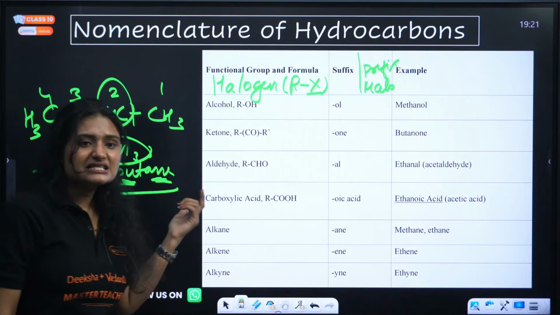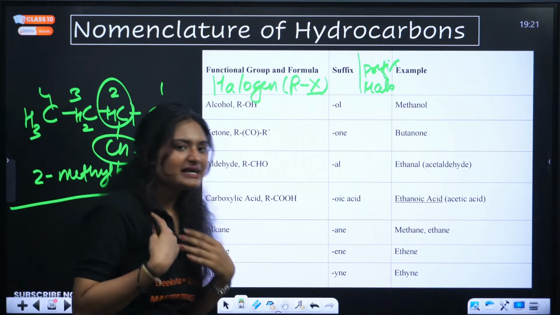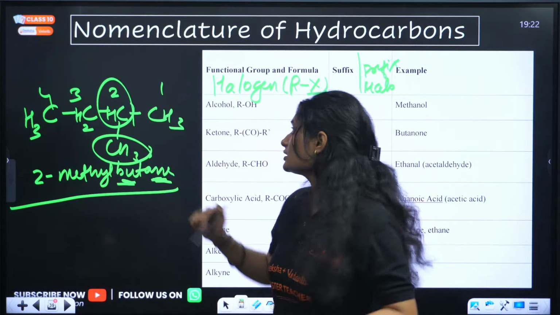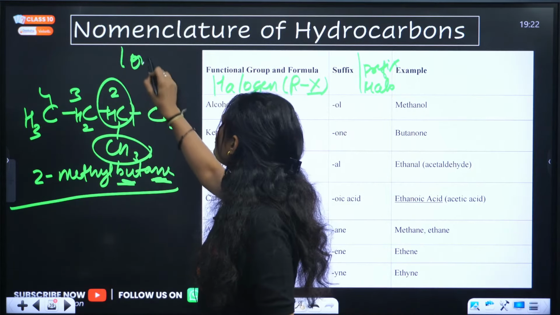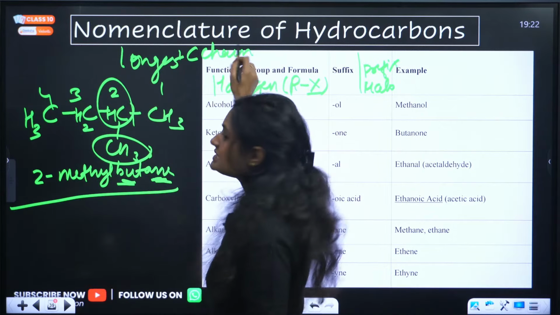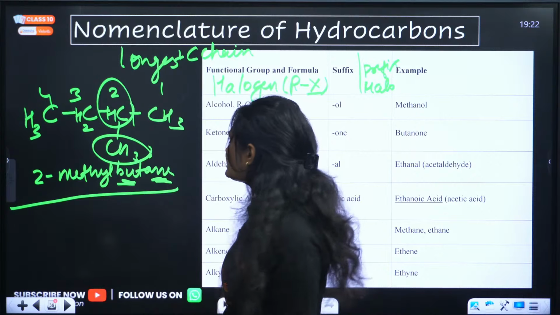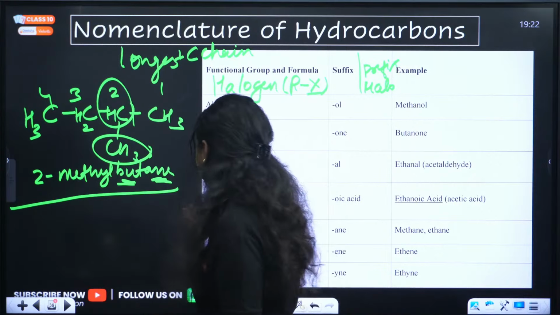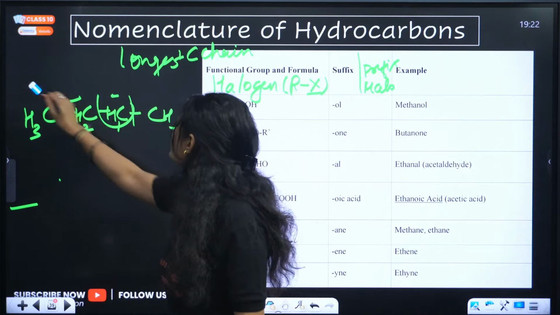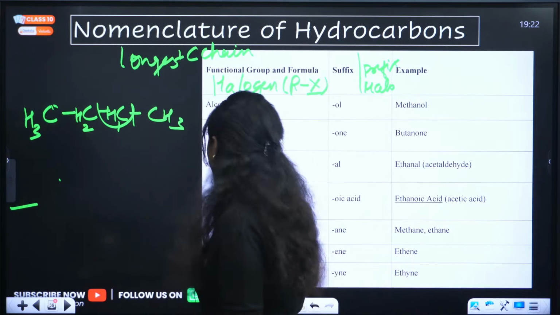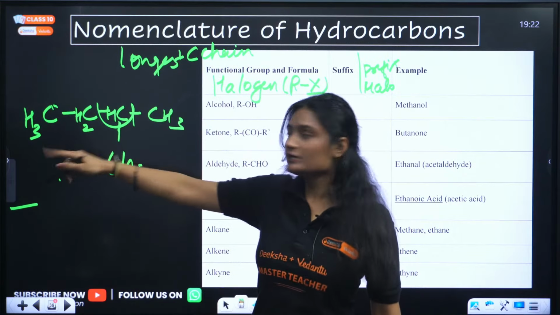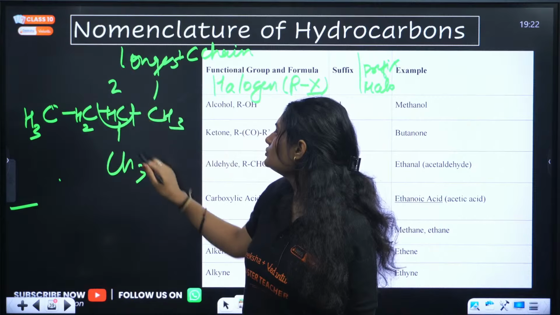The branch is in the middle. What I am looking for is not the branch, I am looking for the longest carbon chain. So I'll count where the number of carbons is most. For example, instead of going straight, I could have gone this way: 1, 2, 3.